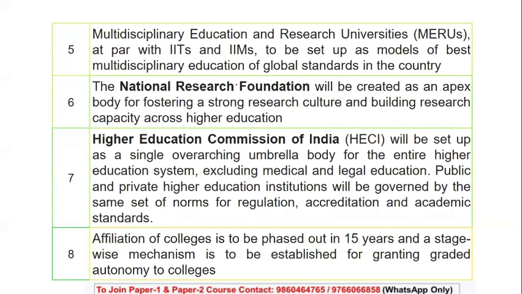Then we had the Higher Education Commission of India, a single body which will look after the entire higher education system, excluding medical and legal education, public and private universities, governed by norms for regulation, accreditation, and academic standards.